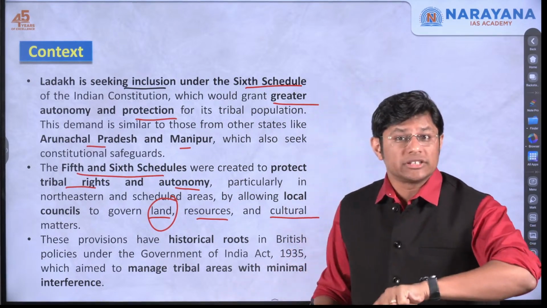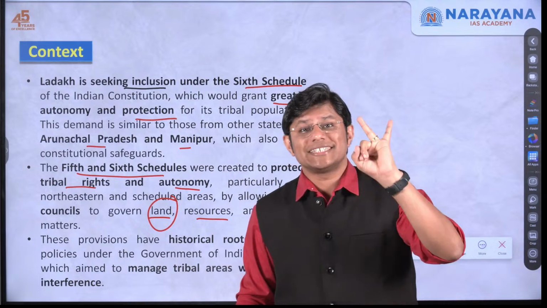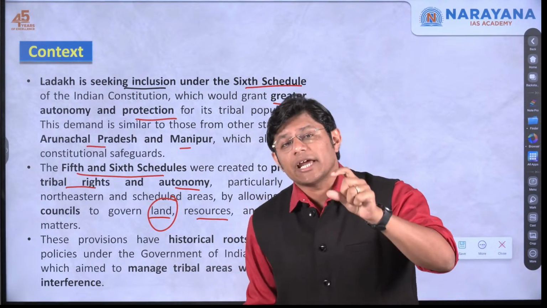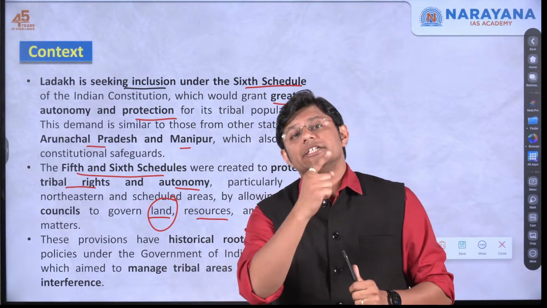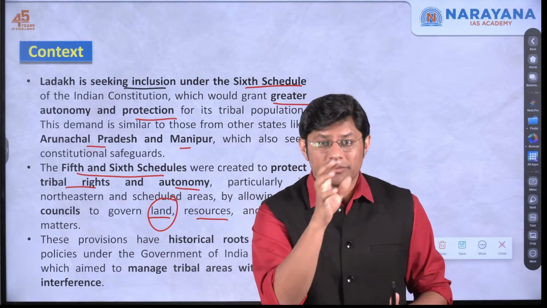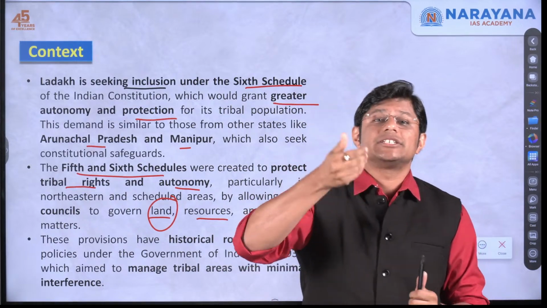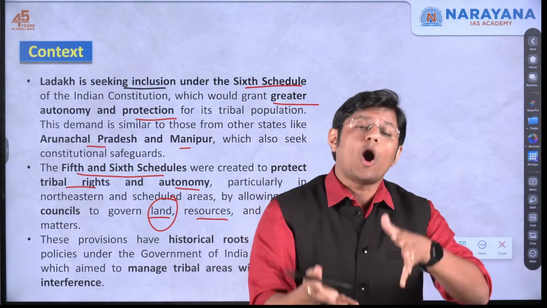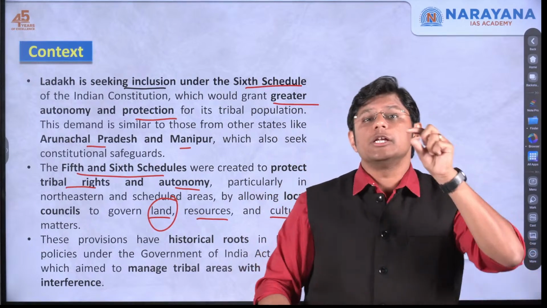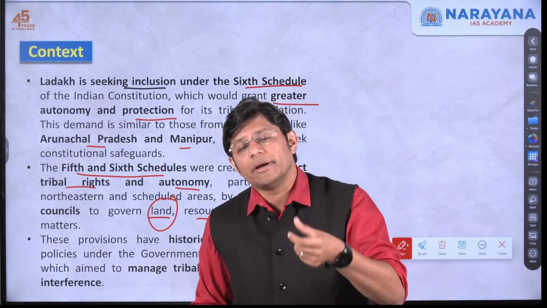Now, these provisions, which provisions? The 5th schedule, the 6th schedule. These provisions can be traced back to the British colonial practices, which means the 5th and the 6th schedule is the product or result of the laws the British government had framed.